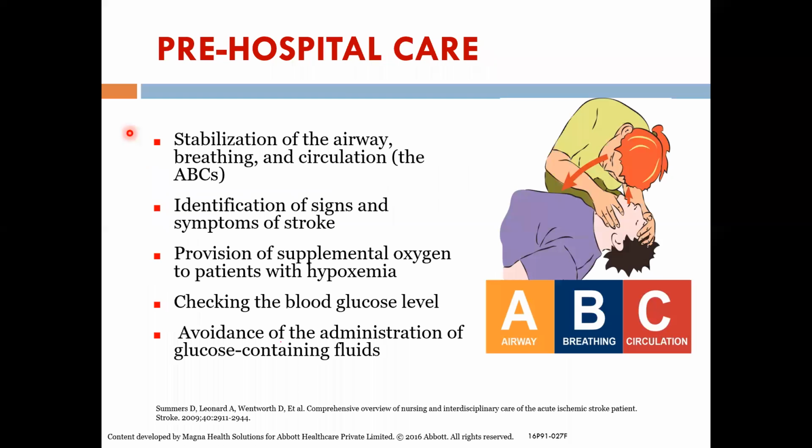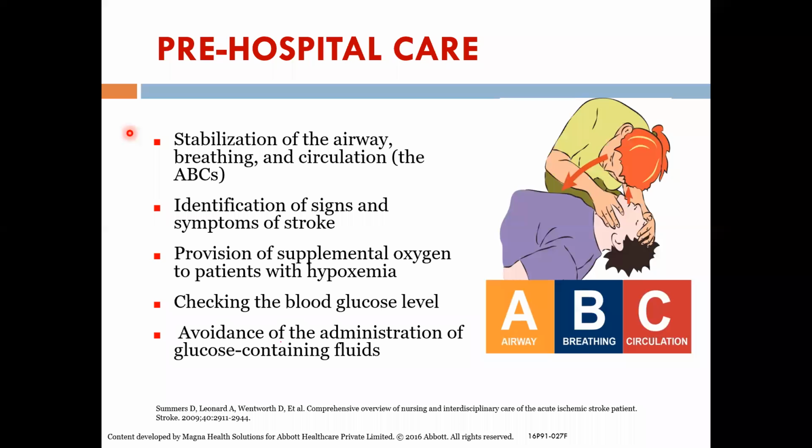Okay. So first is the ABC of anything. Stabilize the airway. Make sure the oxygen saturation is all right, and the patient is breathing well. If the patient is not breathing well, or you feel something is obstructed, put in an endotracheal tube. Keep the airway patent. Then do a rapid examination. Ask the patient to show the teeth, close the eyes and open the eyes, put out the tongue and say ah, and then put out both the hands in front.